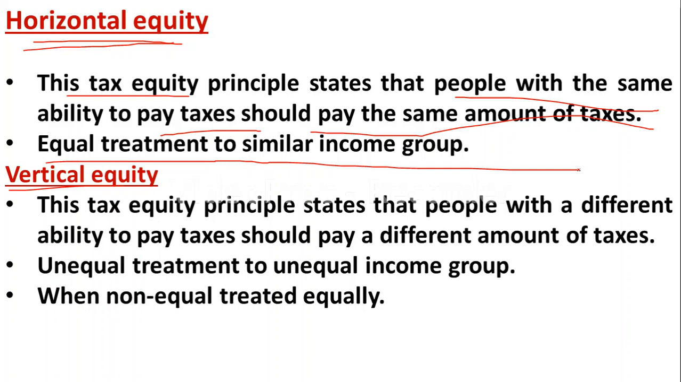I hope you got it. It means the people whose income is the same have to pay the same. For example, if you take 10 groups of people whose income level is the same, then they all have to pay the same amount of tax.